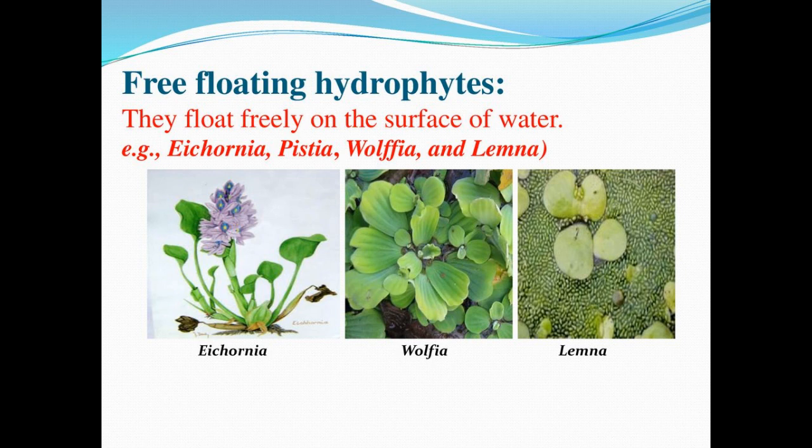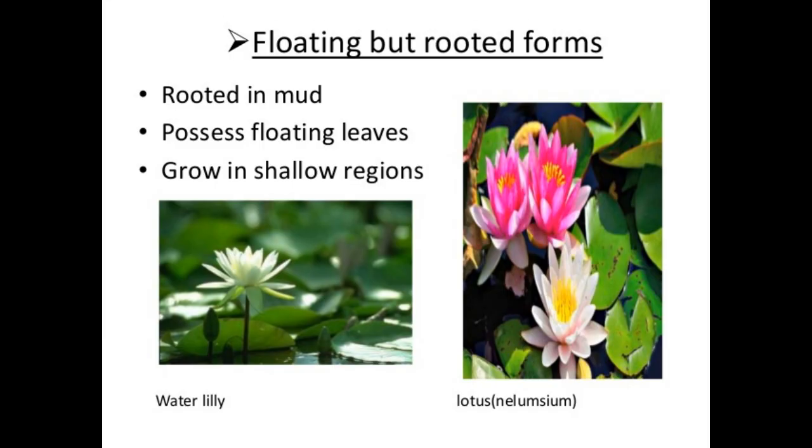Examples are water hyacinth and duckweed. Free floating and rooted hydrophytes are fixed in the soil, and the leaves remain floating on the surface of the water because of the long stalk-like structure called petiole present to it. Examples for free floating and rooted hydrophytes are lotus and water lily.